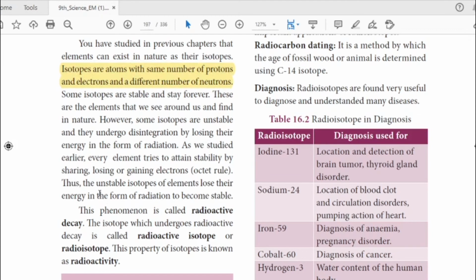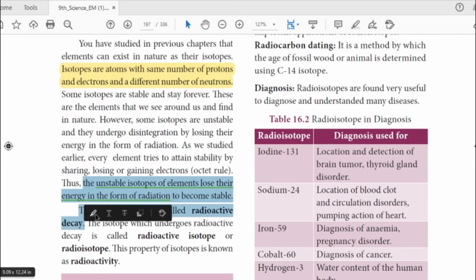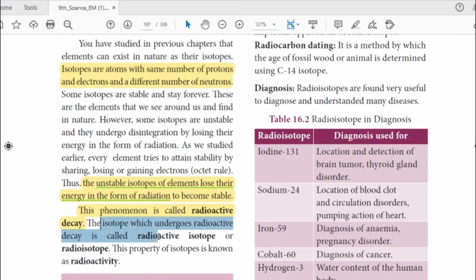So the unstable isotopes lose their energy in the form of radiation. It is a 1 mark question. Underline it, in the form of radiation. Next, what is this phenomenon called? Radioactive decay. So from this to this it is a 2 mark question: what is radioactive decay? And the isotopes which undergo radioactive decay are called radioactive isotopes. This property of isotopes is known as radioactivity. This is another 2 mark question. Mark it in your book.